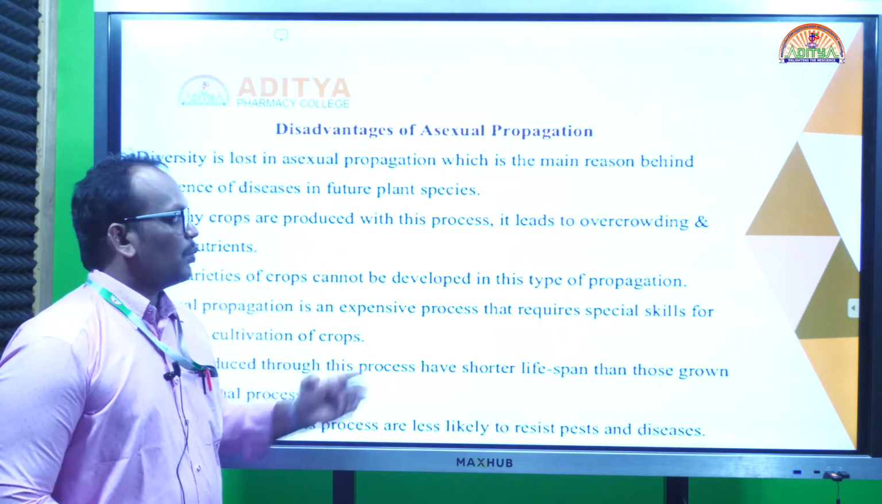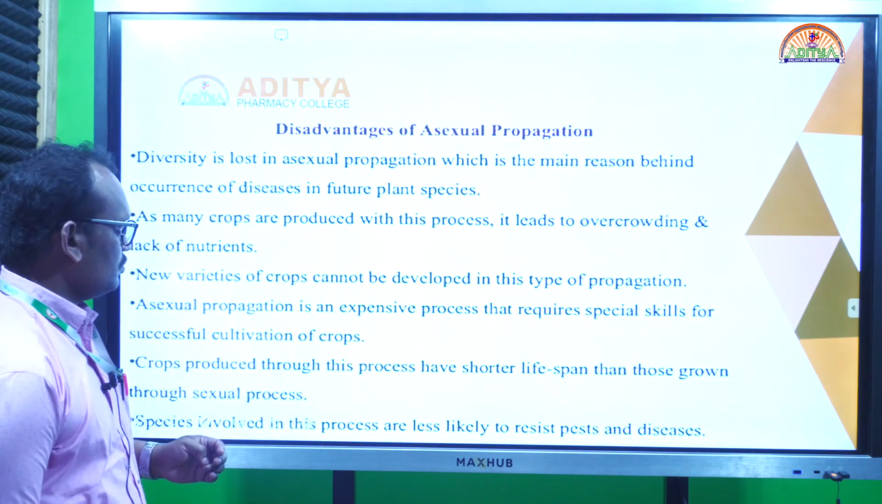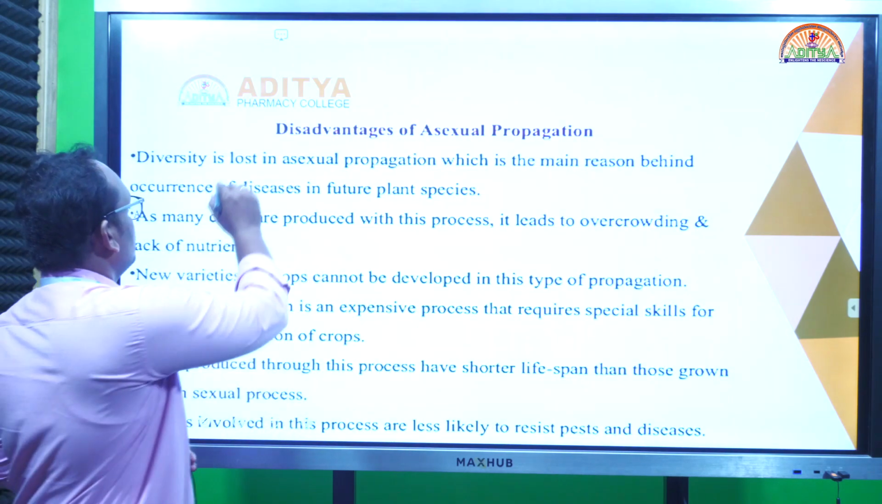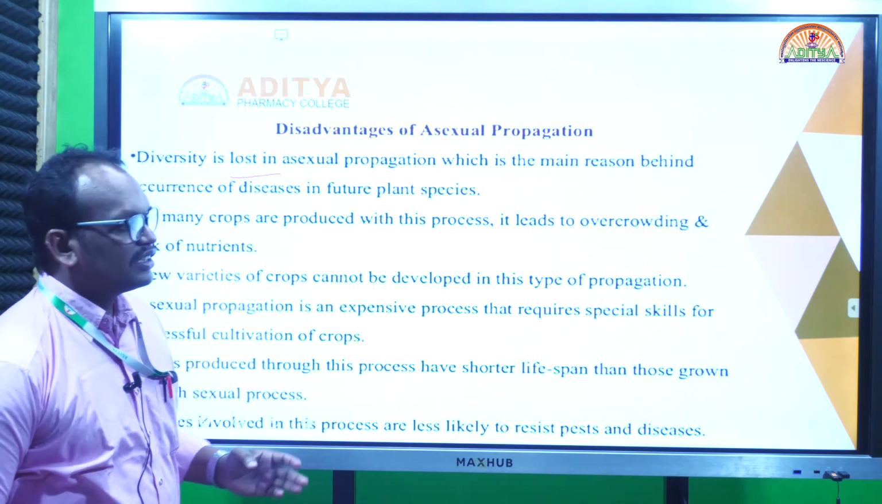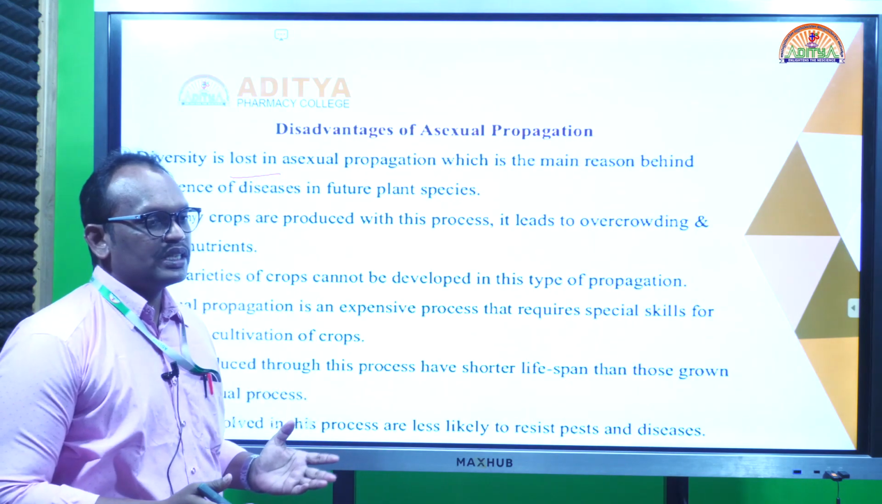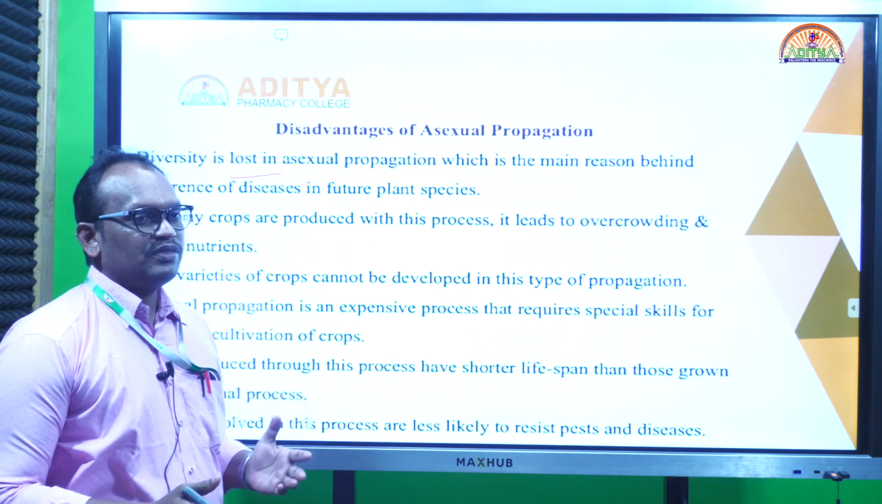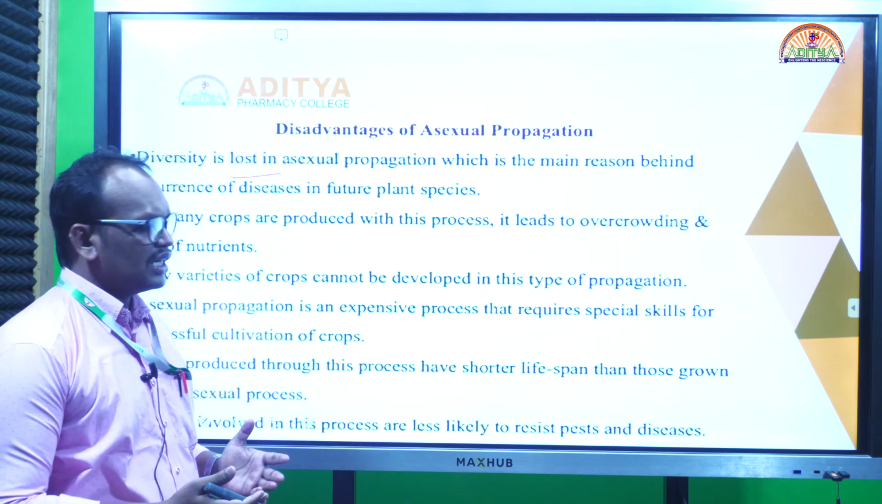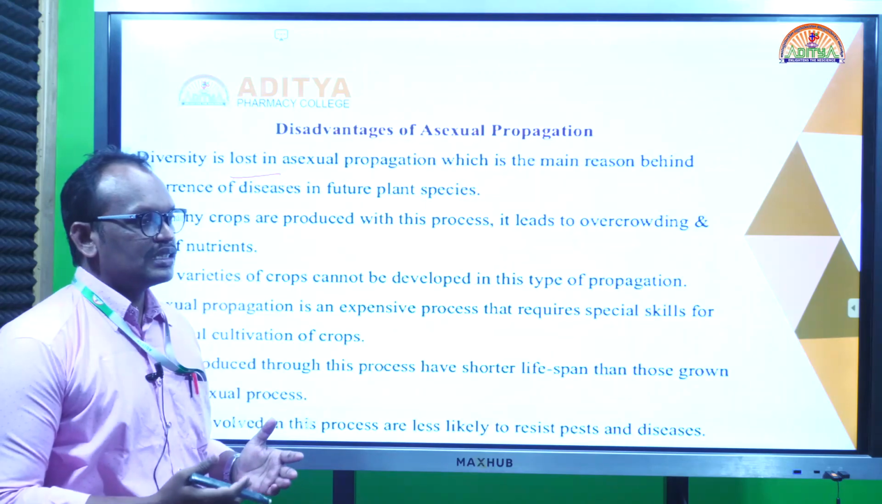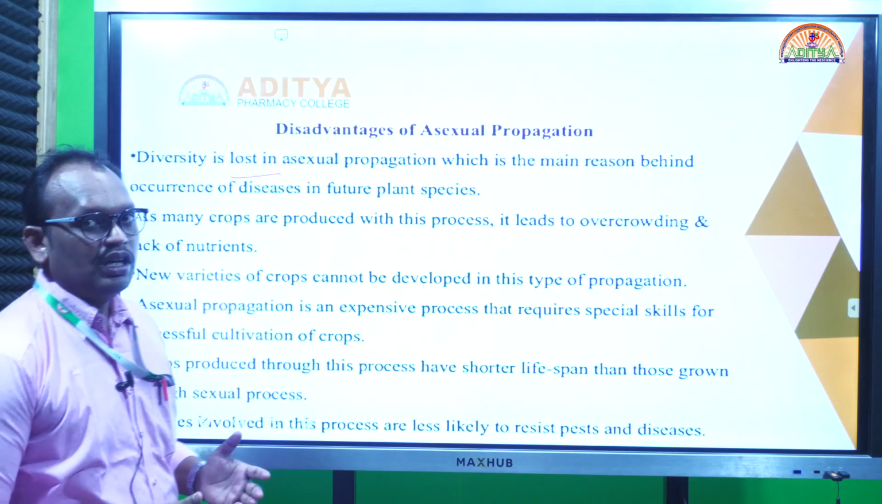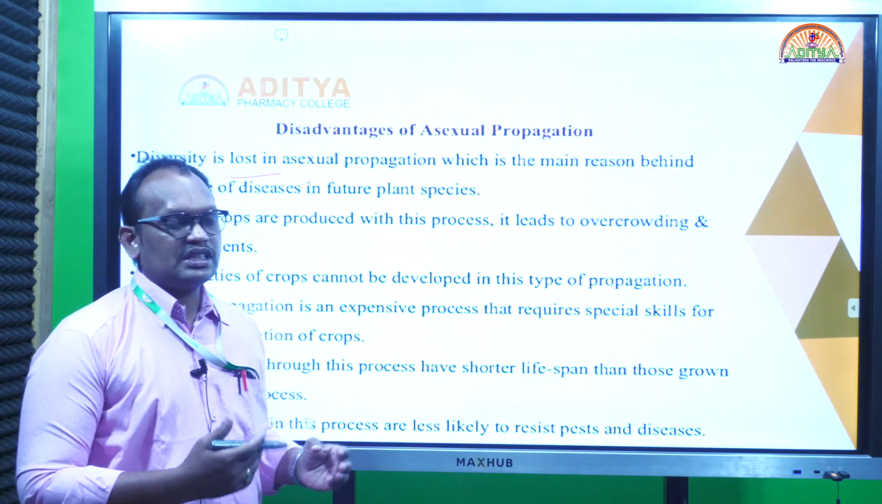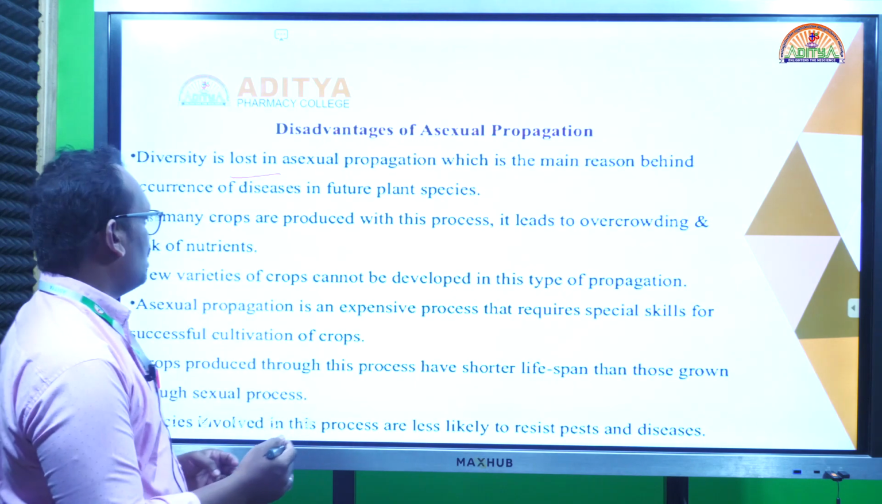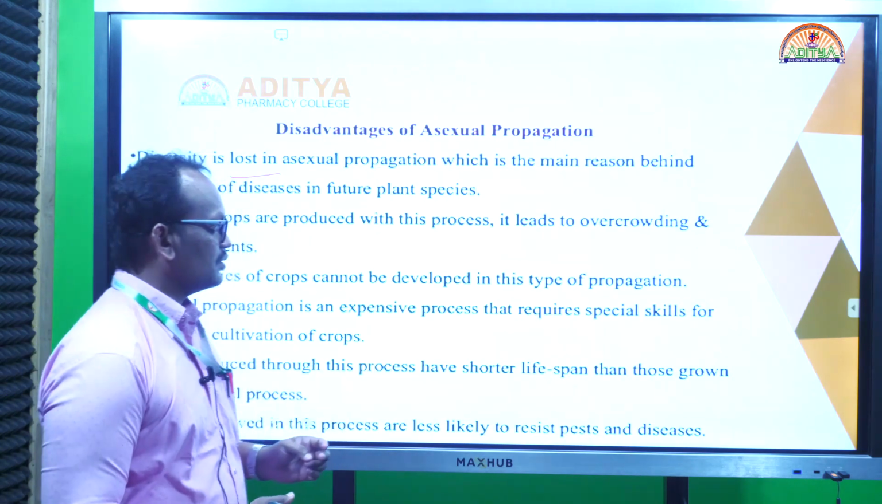Disadvantages of asexual propagation. Diversity: in the sexual method of propagation, when fertilization of the male gametes and female gametes takes place, there is a chance of new varieties and diversity is possible. But in the vegetative method of propagation the chance is less, though not absent.